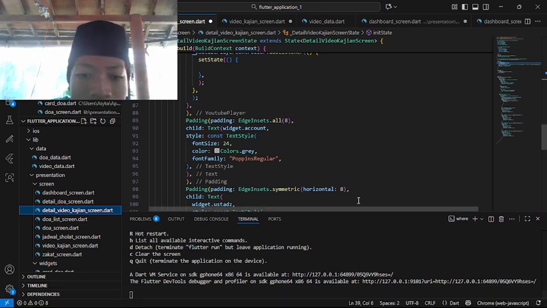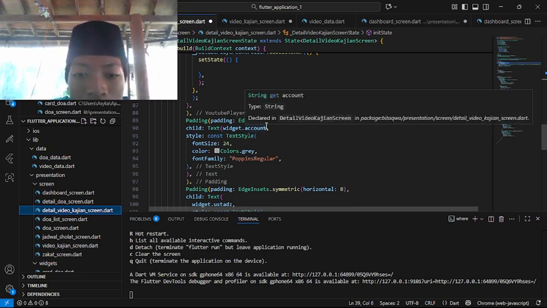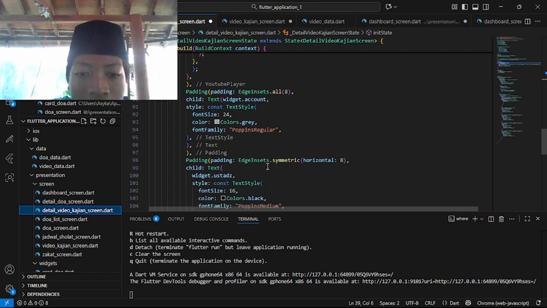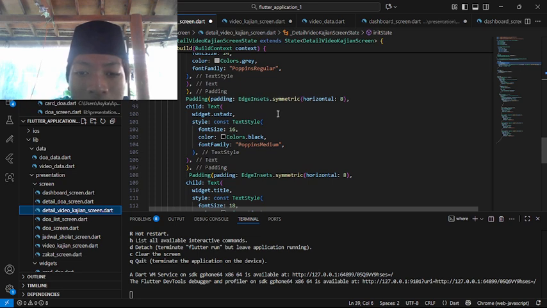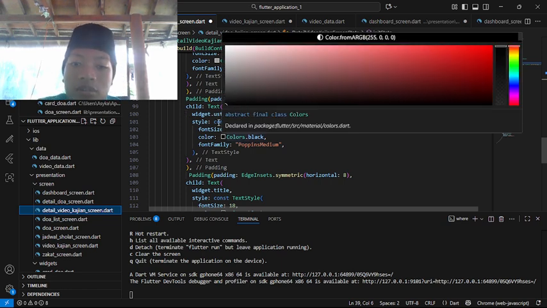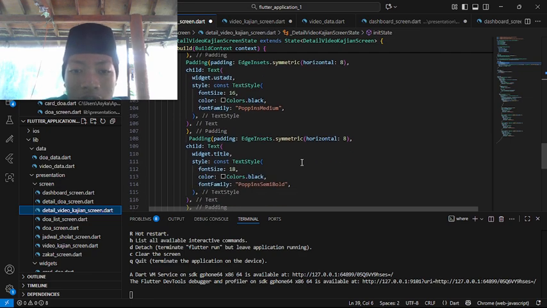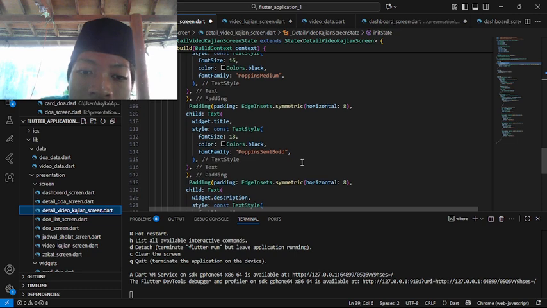Okay, heading here. Child text view, here the text account. For example, if the account was Walid Basalamah, it will show Walid Basalamah. The text style, font size was 24, colors gray, font family was open regular. And here the padding was for the other side, edge insets symmetric horizontal 8. Here the text was the ustadz, for example Dr. Firanda Andirja. Later on it will show like that. The text style, font size 16, colors black, and also open medium.